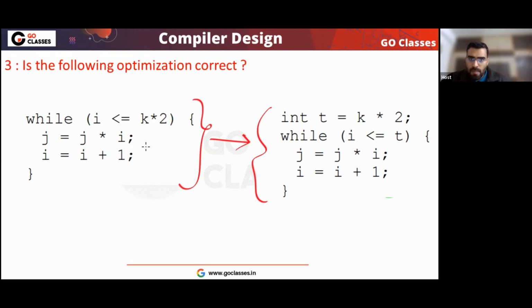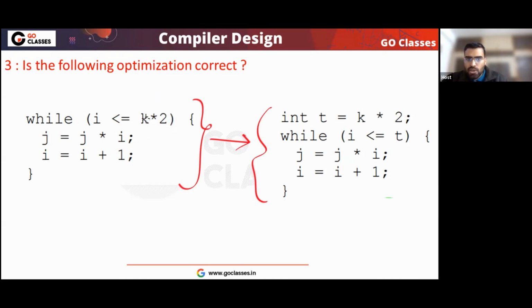But there is a problem. Every time you are computing this k square, and k is not changing in this loop. But what is happening? If this loop is running 1000 times, then every time you are computing this.